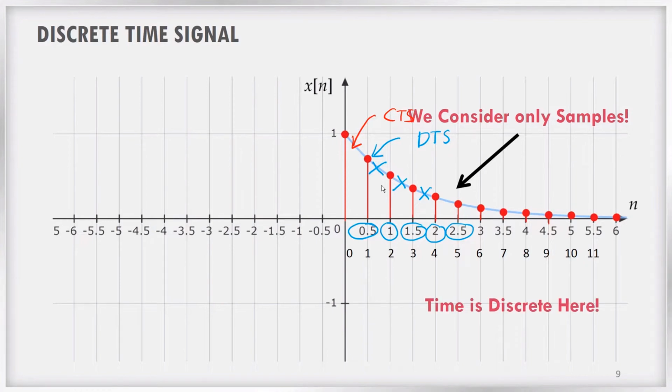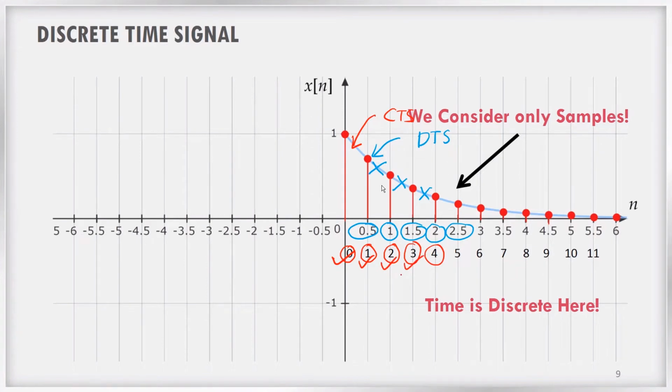Time is not a continuum. So now we don't care about what the time period is, whether seconds or minutes or days. We will just name them with index values 0, 1, 2, 3, 4 like that. For example, the first sample is taken as the 0th index, the second sample is taken as the first index, the third sample is taken as the second index, the fourth sample is taken as the third index, etc.